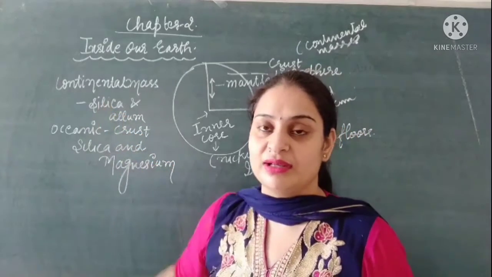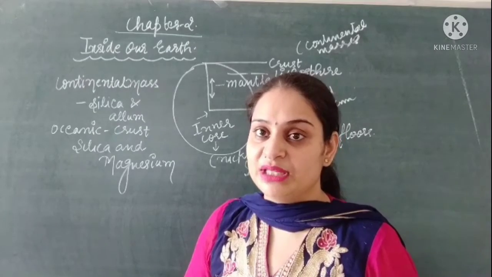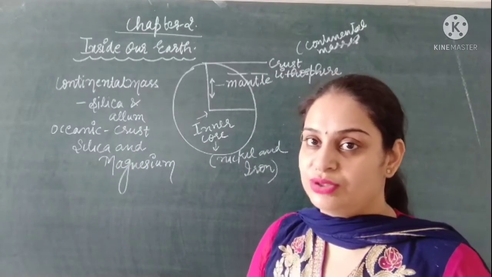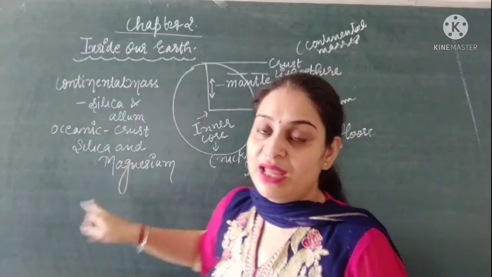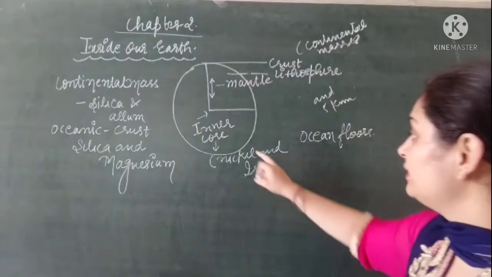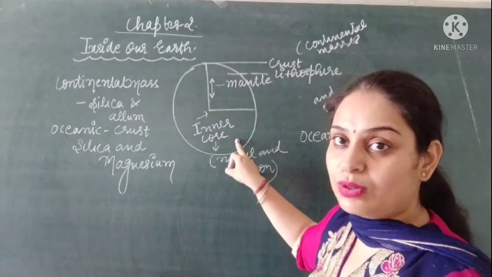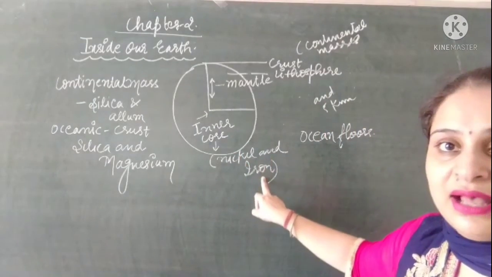The minerals found on the continental masses are silica and aluminium, and the minerals found on the oceanic crust or oceanic floor are silica and magnesium. And the minerals found in the innermost part of the earth, which is also known as the inner core, are nickel and iron.